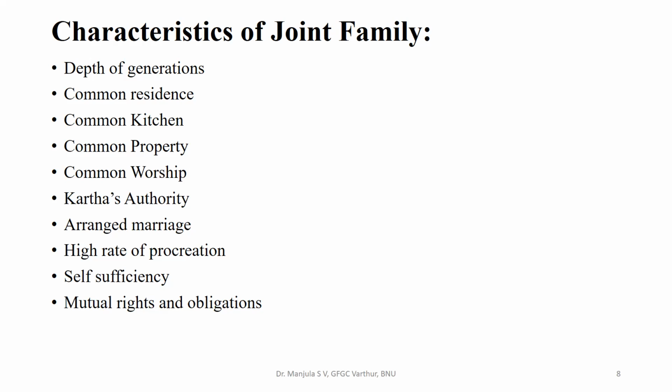High rate of procreation. The size of the joint family is mainly associated with a higher rate of procreation. Preference for a male child was given as he used to perform all ancestral obligations. Members in the family rarely used birth control measures as it was against religious taboo.